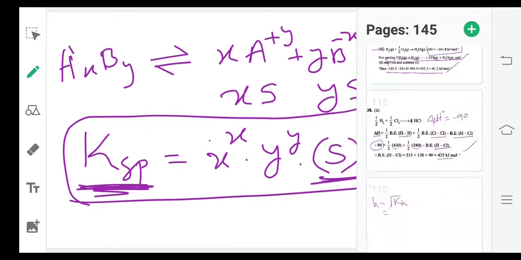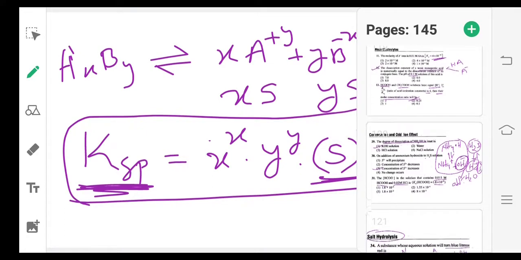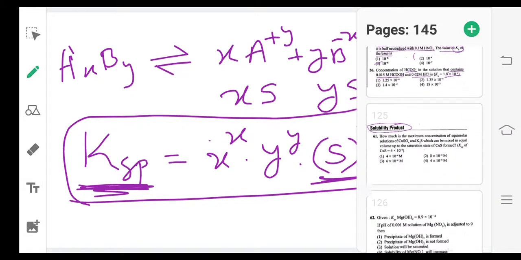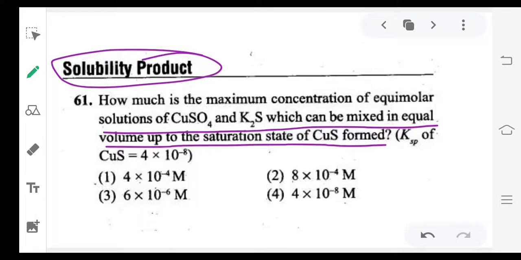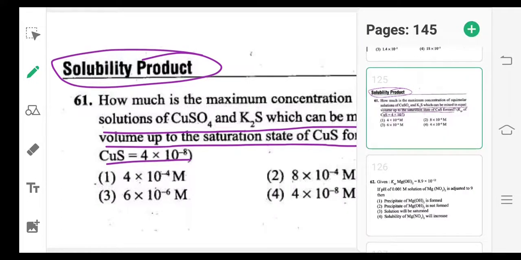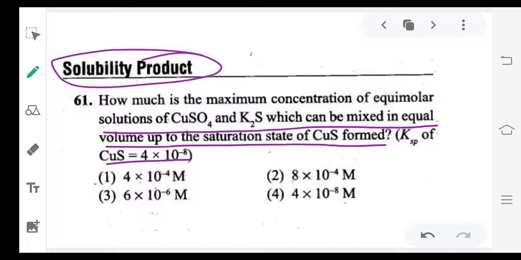So now we'll go for questions from solubility. How much is the maximum concentration of equimolar solutions of CuSO4 and K2S which can be mixed in equal volume up to the saturation state of CuS formed? KSP of CuS they have given as 4 into 10 power minus 8. So now question 61. Maximum concentration of solutions CuSO4 and K2S we want.